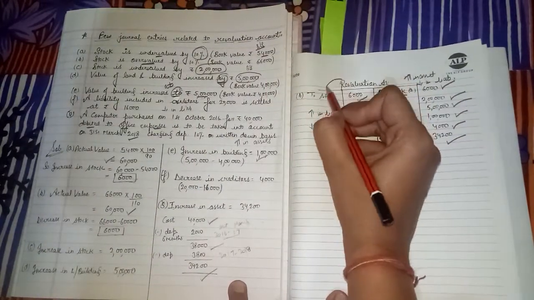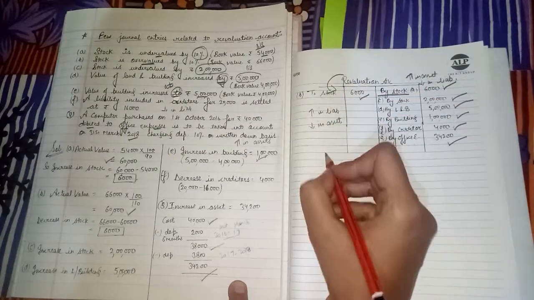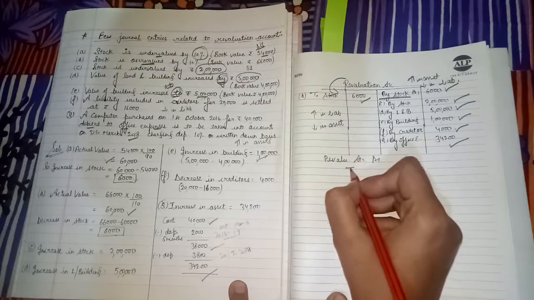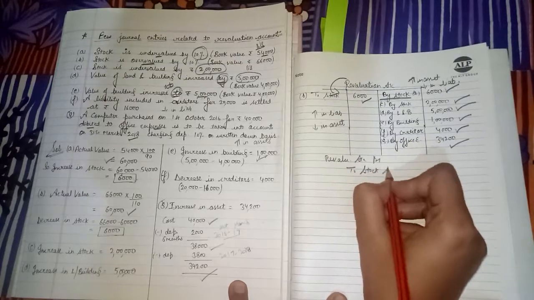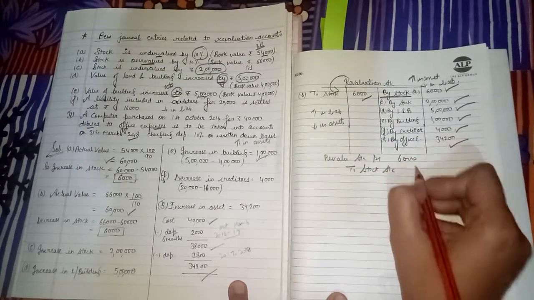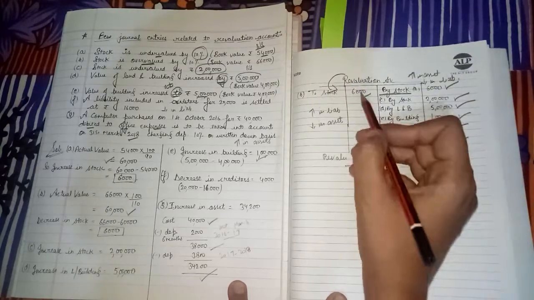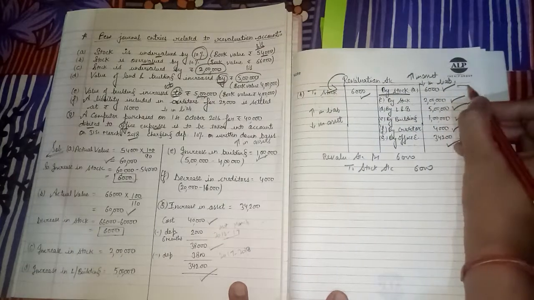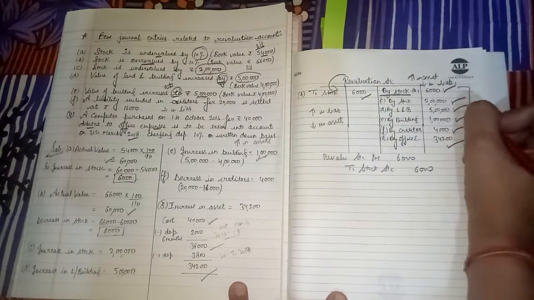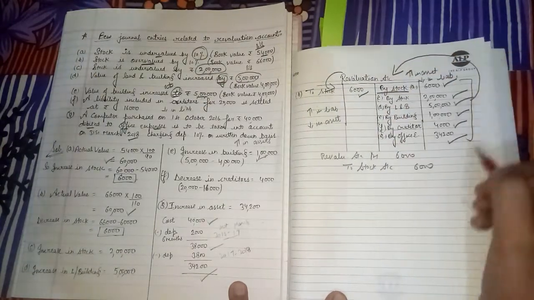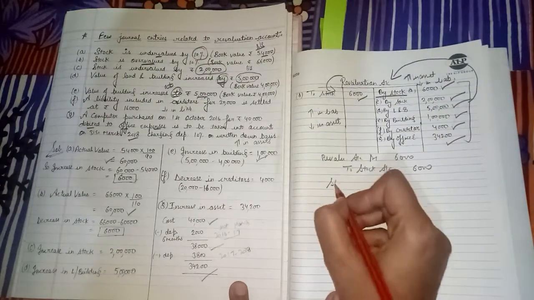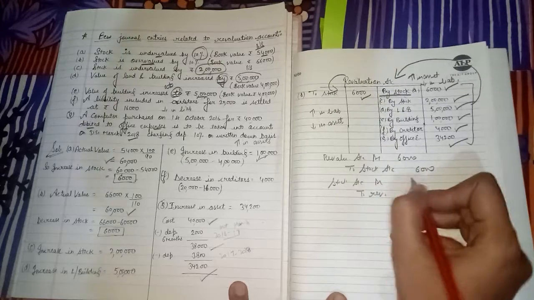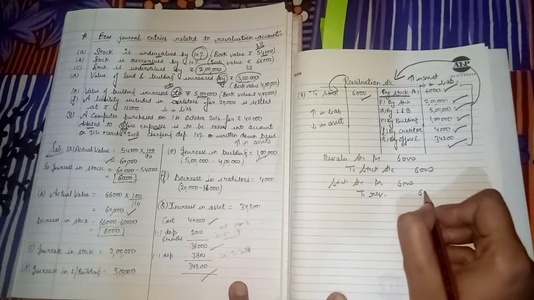If you have to make a journal, how will you make your journal? See the entry from this side like this. Revaluation account, debit to stock account 6,000. Clear? Here revaluation is debit and these items on credit side, and from this side these are debit and revaluation is credit. Like stock account debit to revaluation 6,000.